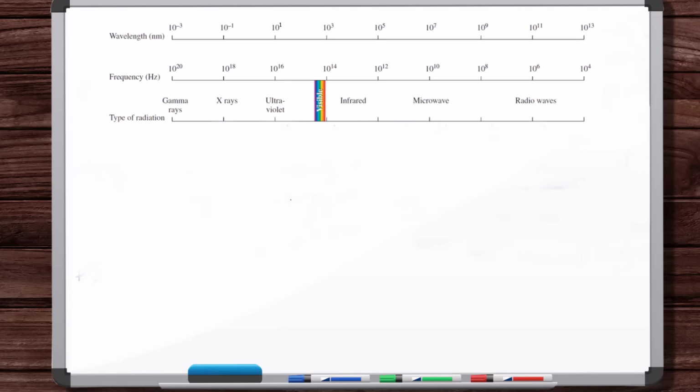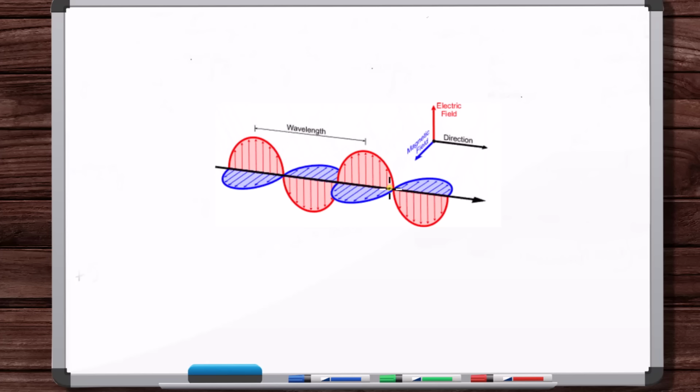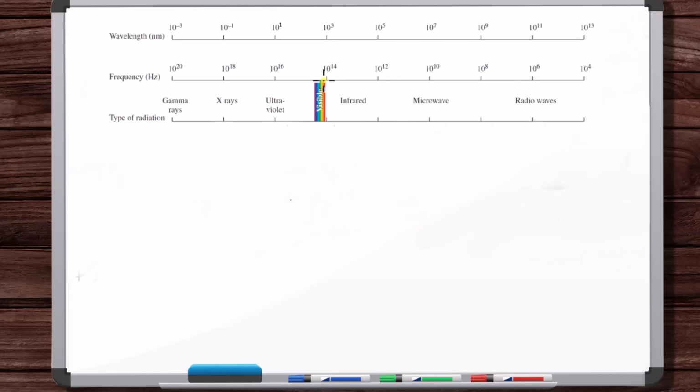But first, electromagnetic waves can differ in one way. All electromagnetic waves are propagating through space at a certain speed. This speed is constant for all electromagnetic waves. That's the speed of light, approximately 3.0 times 10 to the 8th meters per second. Now, depending on the medium, this speed can change very slightly, but it's not much. So in general, the speed of light is constant. Okay? So the speed is constant, but the one way that electromagnetic waves can be different is that they can